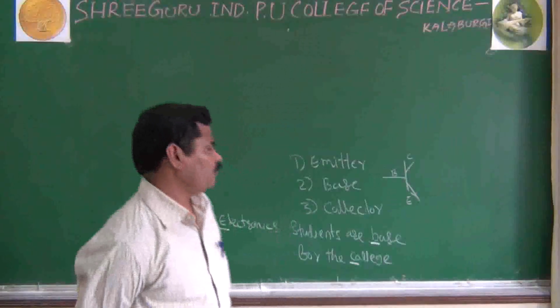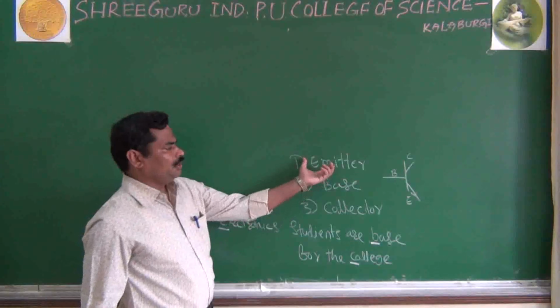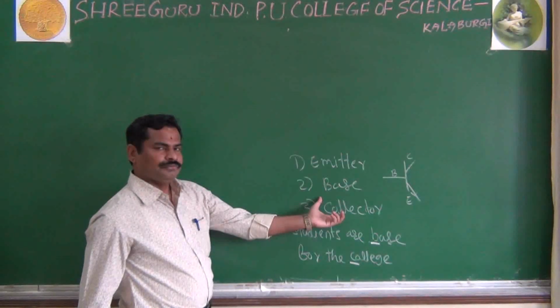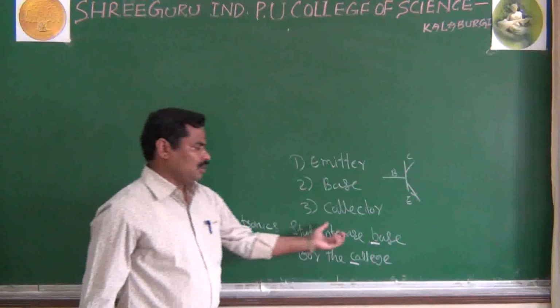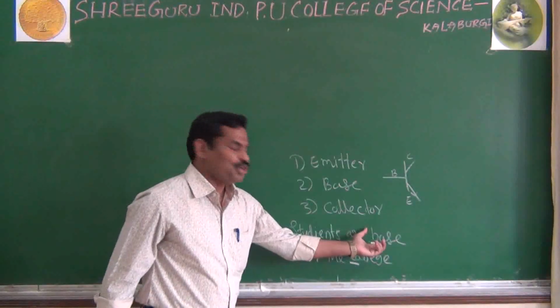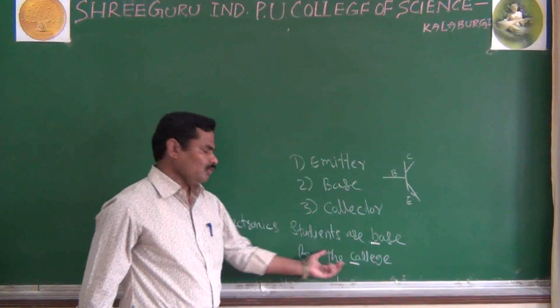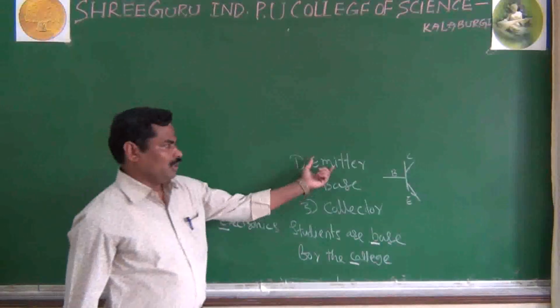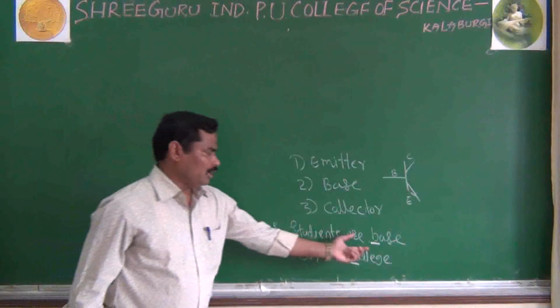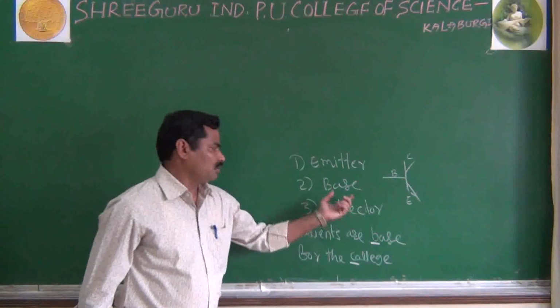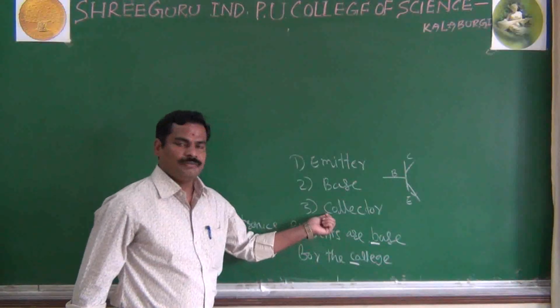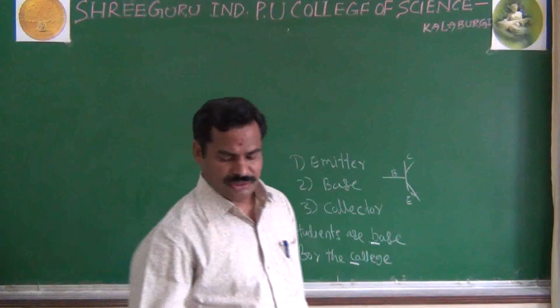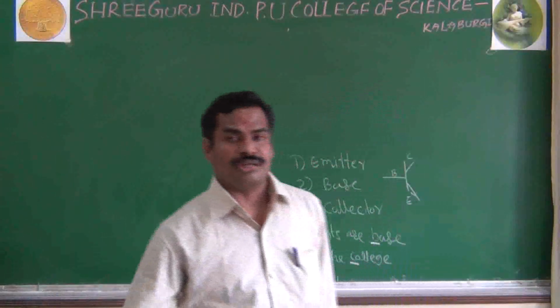In the same way, how to remember the emitter, base, and collector? What I said: the electronics students are base or best for the college. E is nothing but emitter, B is nothing but base, and finally college is nothing but collector. In the same way, I will give another example.